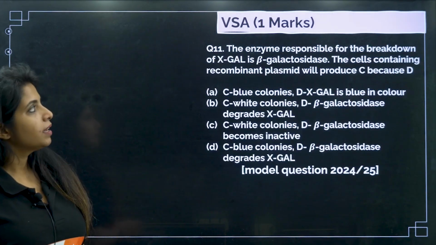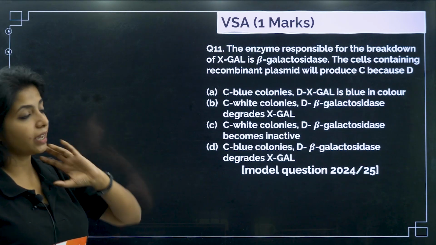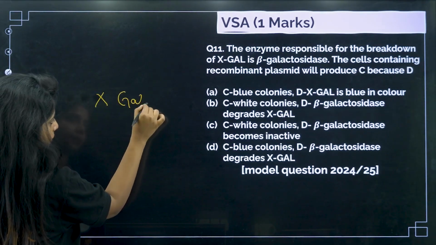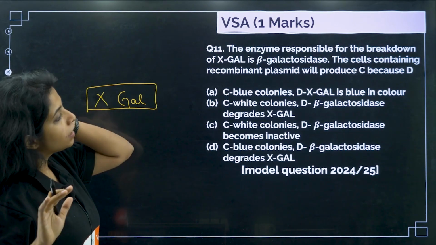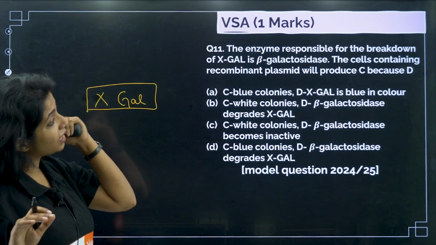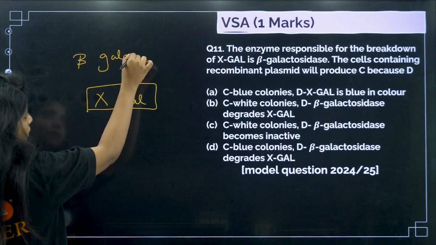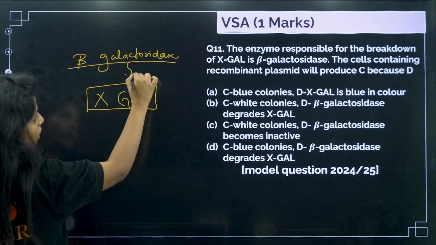Chalo. Next. The enzyme responsible for the breakdown of X-gal. Okay, X-gal is a substrate, remember it. Now, the enzyme responsible for the breakdown of X-gal is beta-galactosidase. What is the enzyme's name? Beta-galactosidase. This is going to break down this thing.